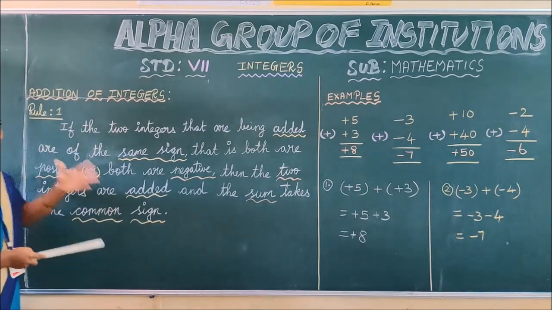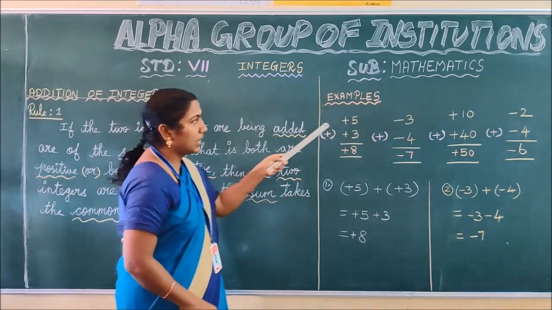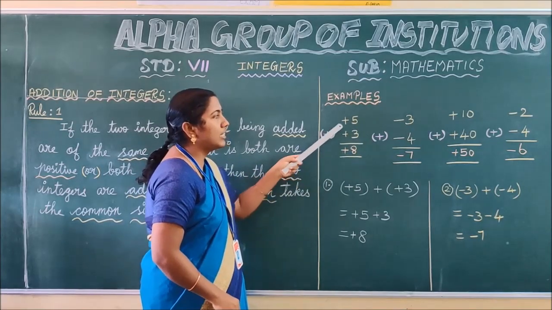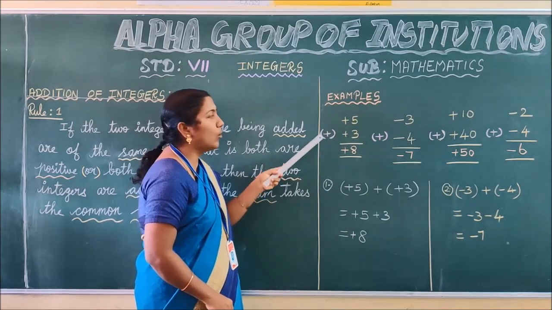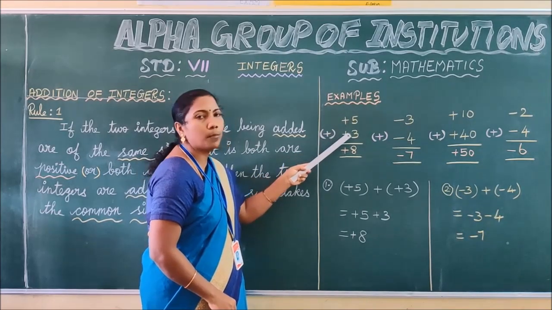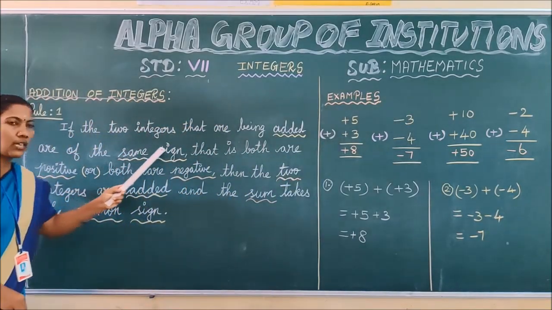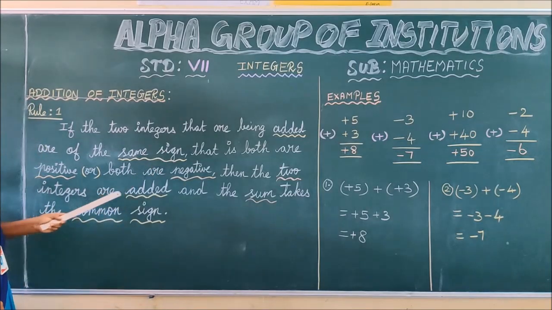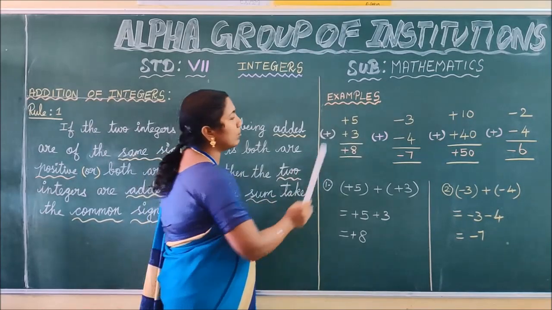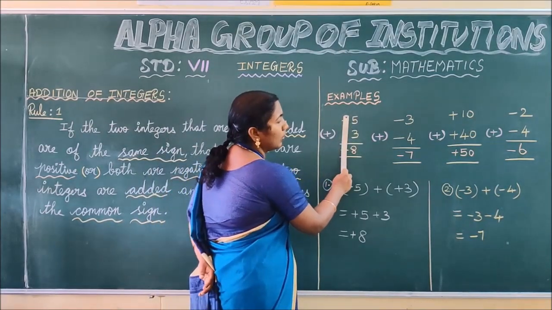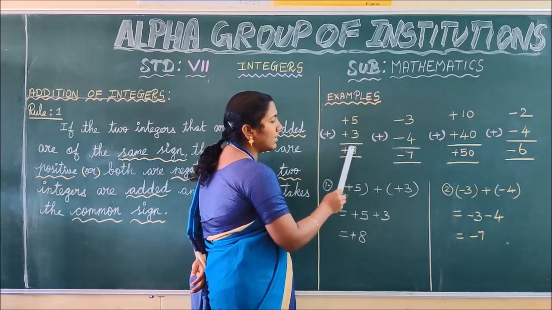Let us see some examples done by following rule 1, children. See the first example. What are the given integers? Plus 5 plus 3. What is the operation? Plus, that is we are going to add plus 5 and plus 3. According to the rule, if the given two integers are of the same sign, you have to add them by ignoring the symbol first. So the two integers are 5 and 3. Add 5 with 3. 5 plus 3, the answer is 8.